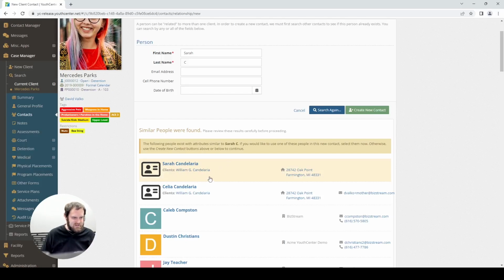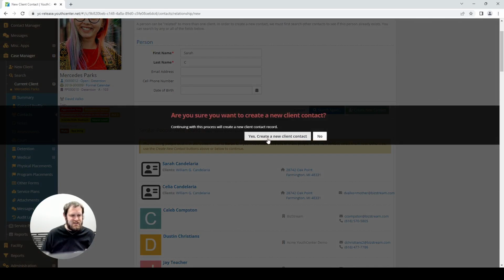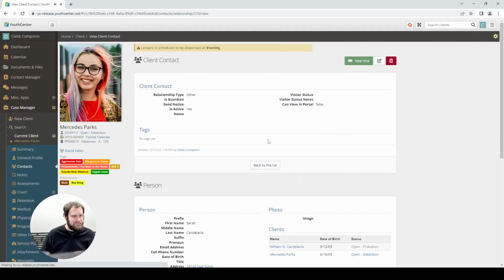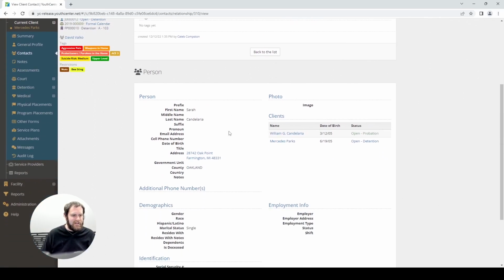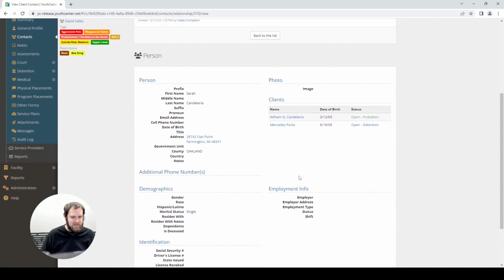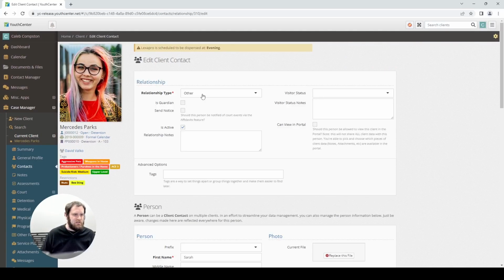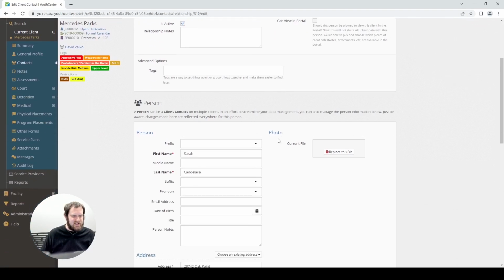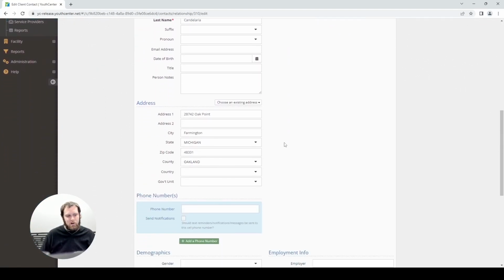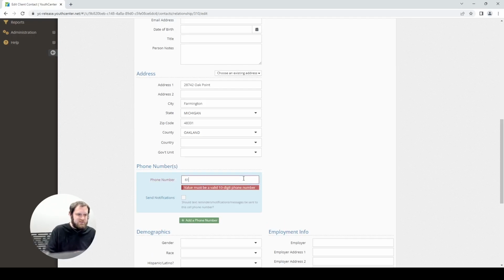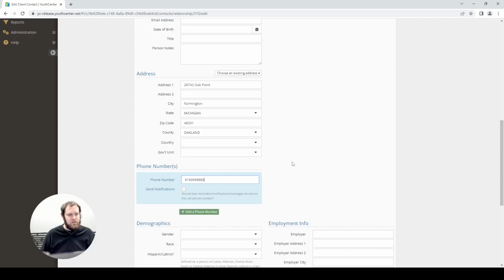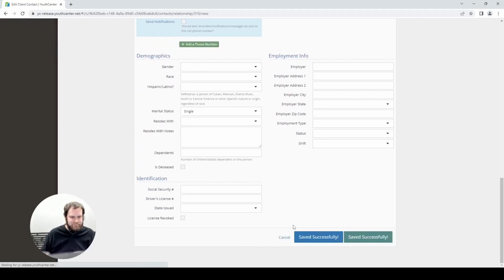You can see she's already associated with William. I'm going to say, yes, create a new client contact. And now you can see all that same information that was here about Sarah is pulled in. And I can edit specific information, like the fact that she's her aunt in here, and maybe she's approved for visitor status. Let's say I'm also in here, and while I'm here, I found out she has a phone number that we can reach her at. 616-999-8888. Go ahead and save that information.